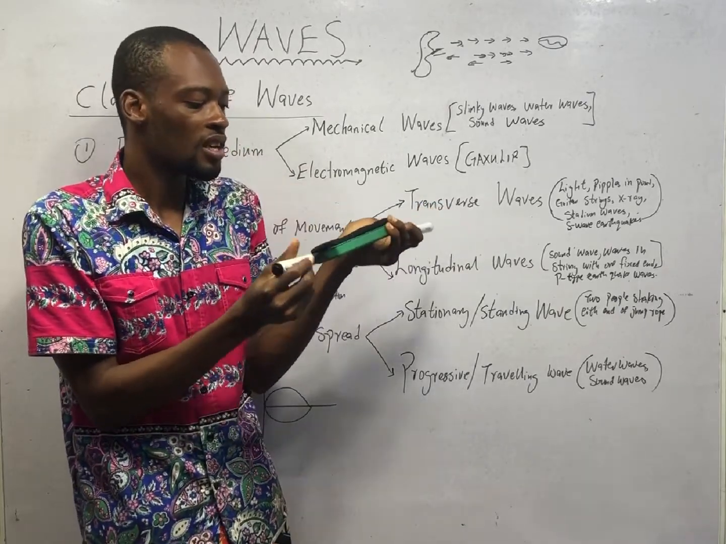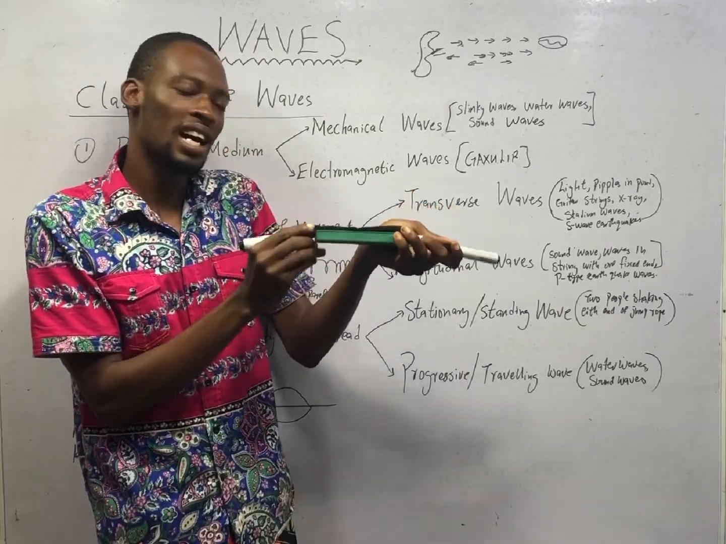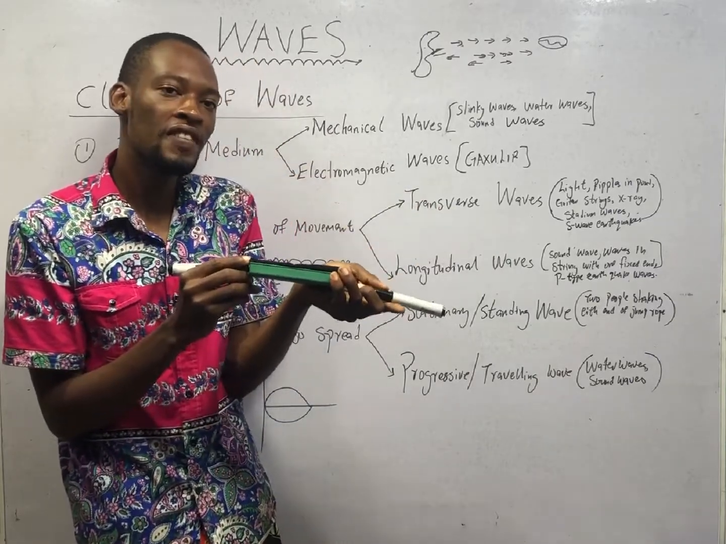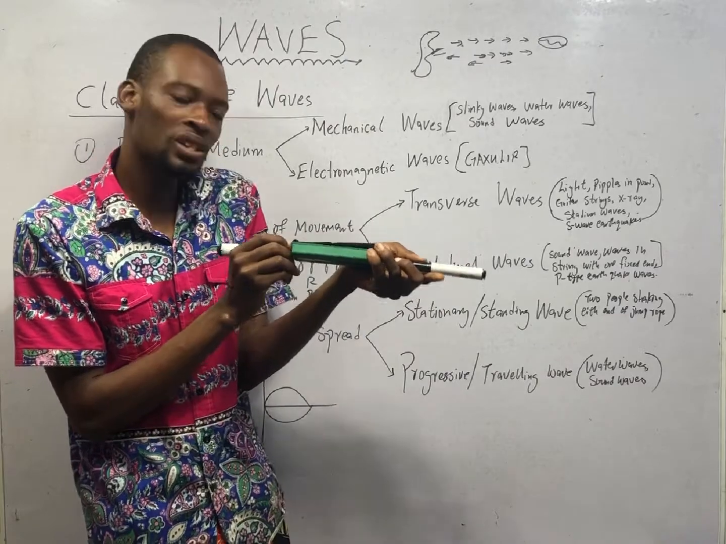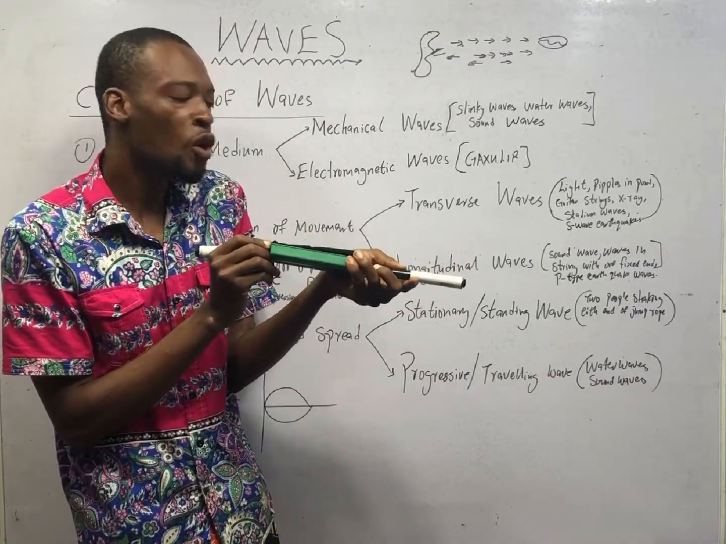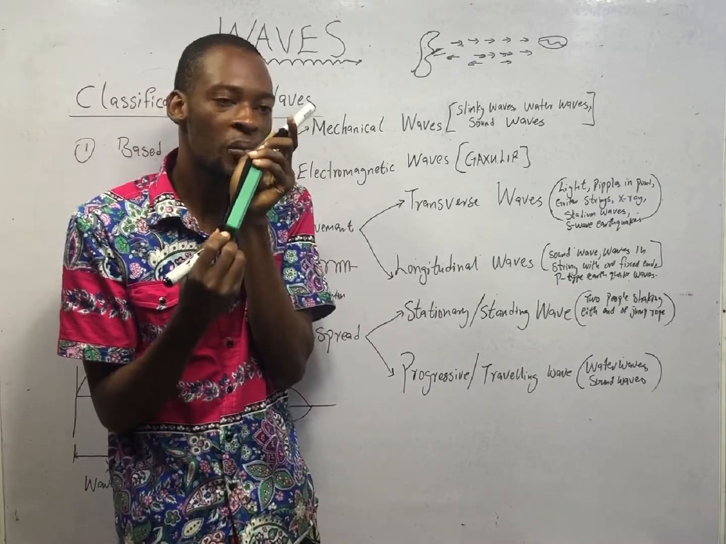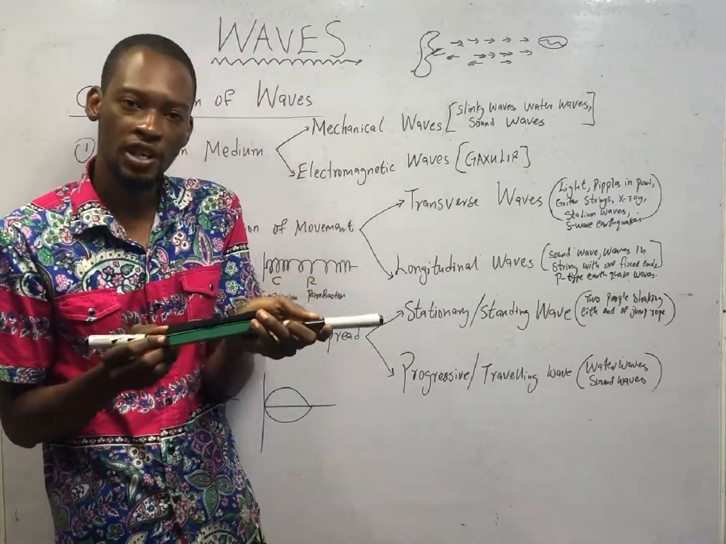You notice something. At this point, this particle and this one are very close. This one and this one, they are far. Therefore, the part where the particles are closer is referred to as compression in a longitudinal wave. The part where the particles are far apart is referred to as rarefaction.